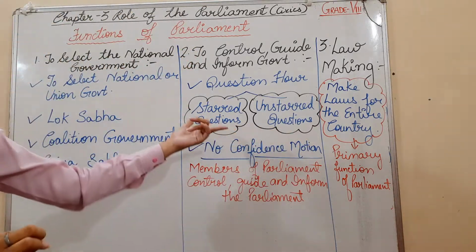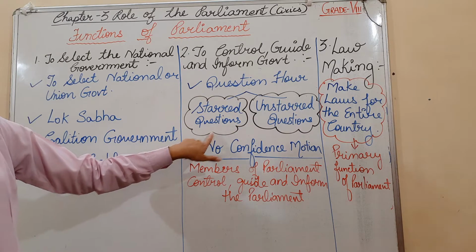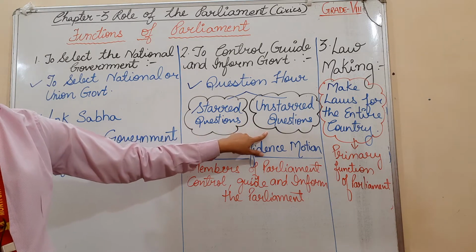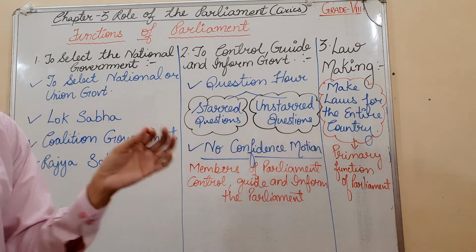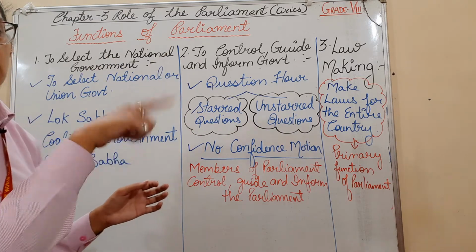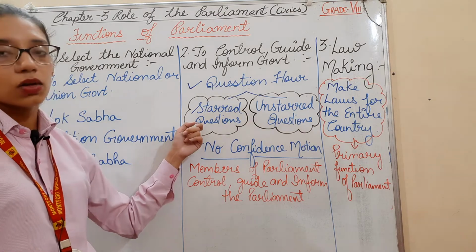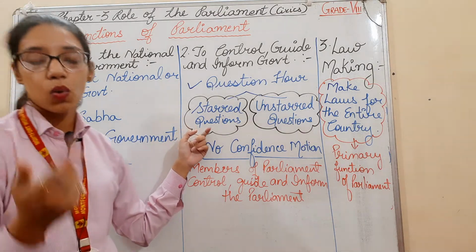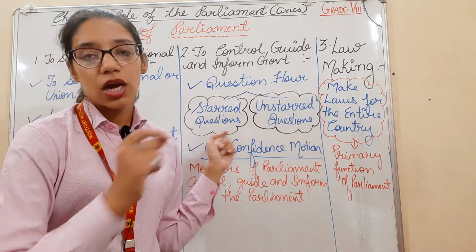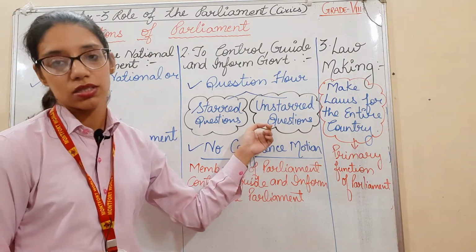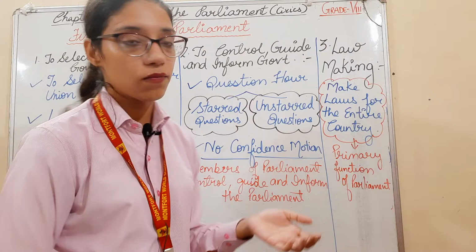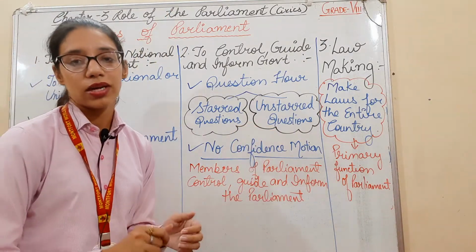Okay, I will tell you two types of questions. Starred questions are there and unstarred questions are there. A member who desires to ask a question with an oral answer is to mark it with a star. Such questions are called starred questions, which are to be answered orally. And the questions which are answered in written form are called unstarred questions.